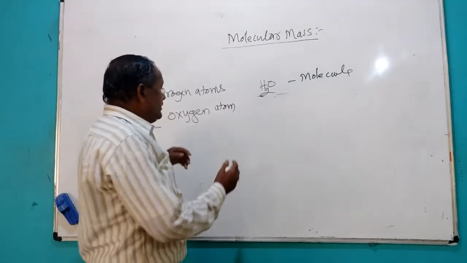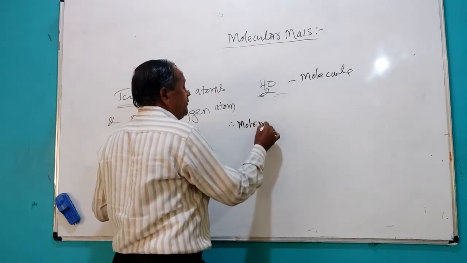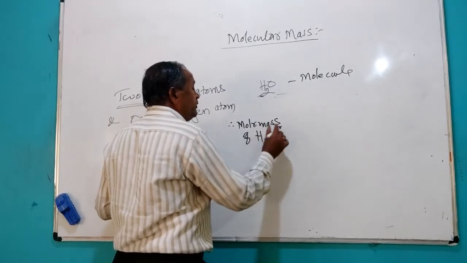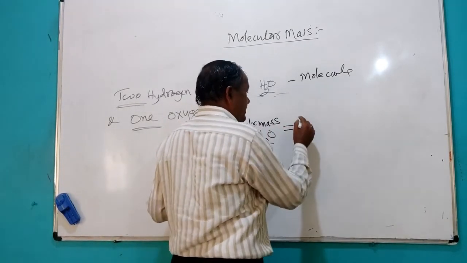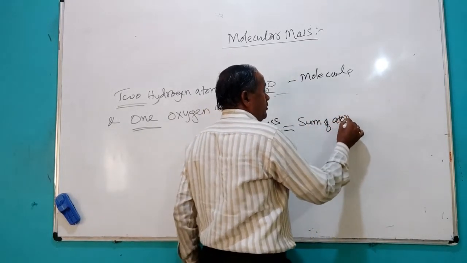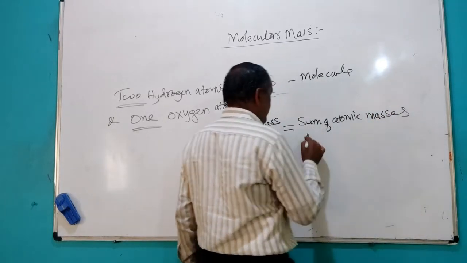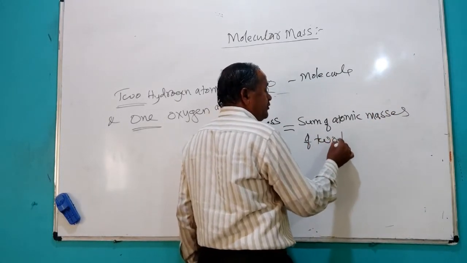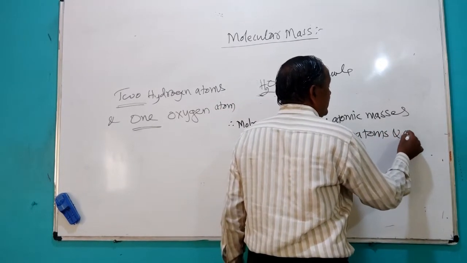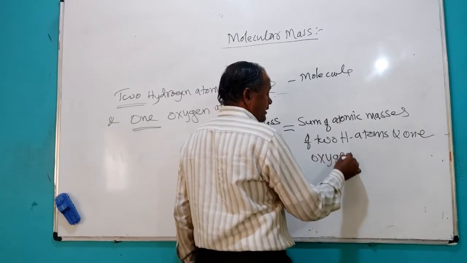Therefore, the molecular mass of the H2O molecule will be equal to the sum of atomic masses of 2 hydrogen atoms and 1 oxygen atom.